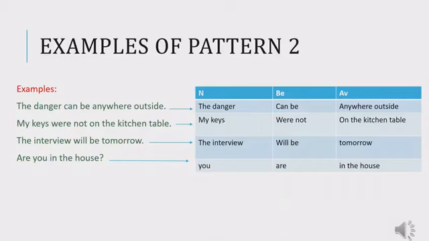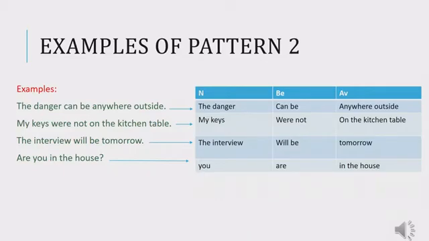So were not is the verb be. My keys is N. On the kitchen table is an adverb. It is a prepositional phrase, in fact, but it refers to place. I can substitute on the kitchen table with there. My keys were not there.